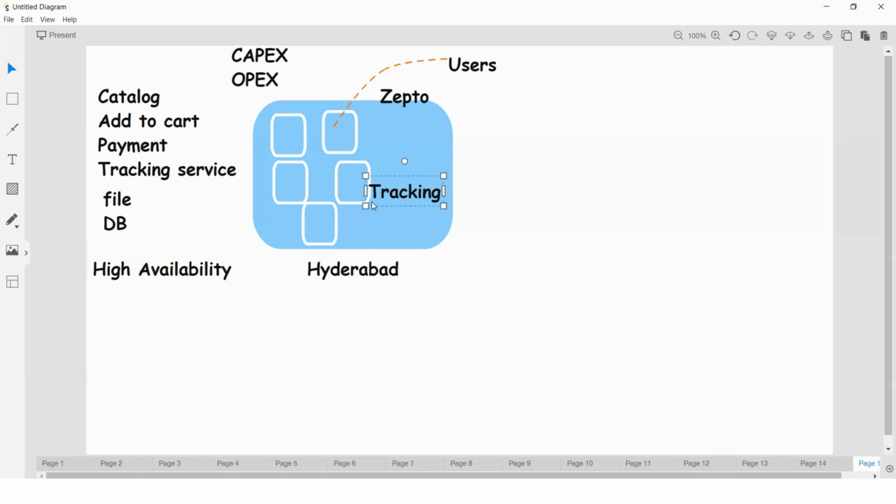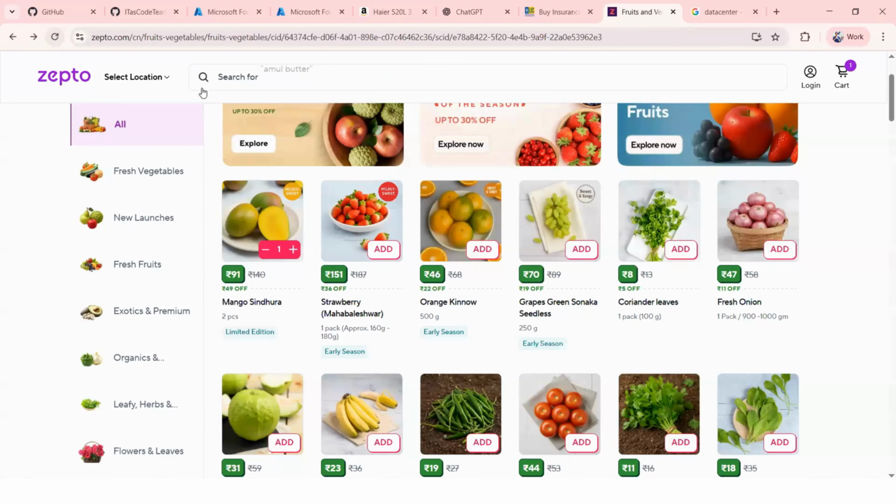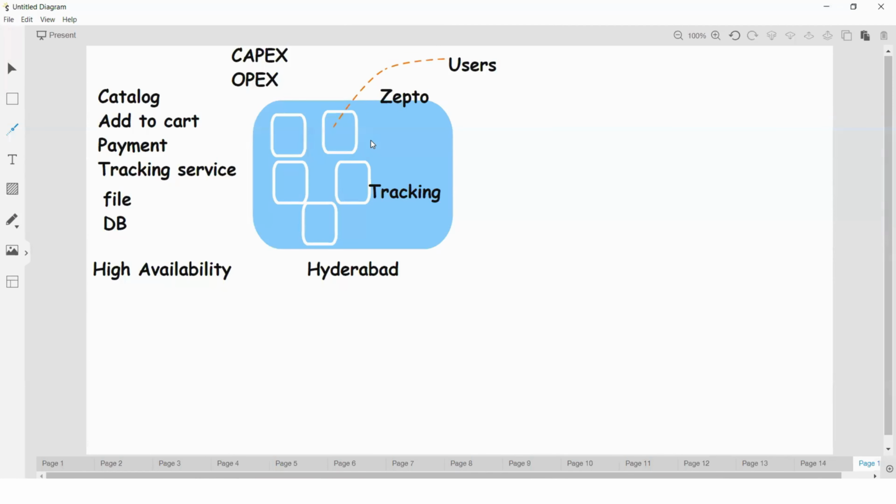Now the data center team observed this issue and they resolved it, but until that time, users are facing some downtime. Okay, second one, you see, after 1 year, this entire data center went down due to some issues like flood or cyclone. Just imagine this entire data center went down, right? Now our Zepto users are not able to access the entire services, right? So the second one, you see, this entire data center went down.